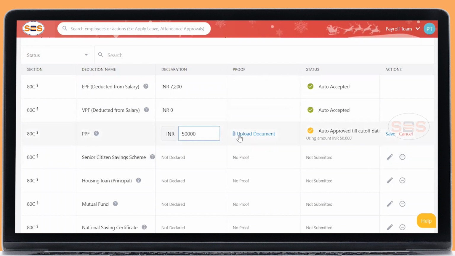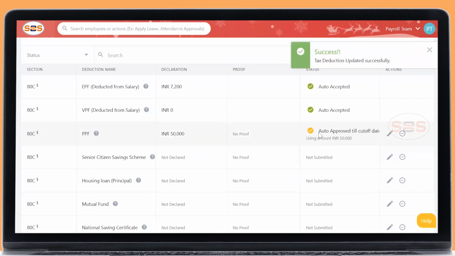50,000. If you have proof for the same, you can upload it or you can save it. If you see auto approve till cutoff date, this will be visible. Until you submit the proof, if you have a proof, you can click the edit option again and upload the proof. If your number is lesser or higher, you can change it. It is not restricted that once it is fixed, it's fixed. You can change the value against your document. Make sure you're declaring against your document and save it again.